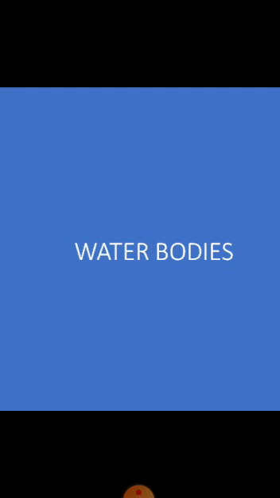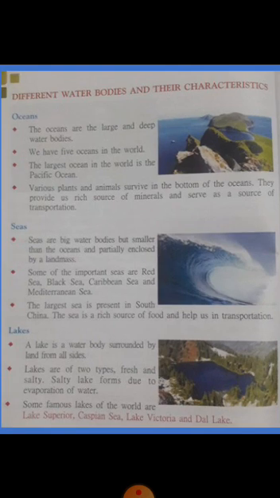We have already learned about water bodies, the main water areas, in previous years. We know that 3/4 of our Earth is covered with water and 1/4 is land. We can see water in different areas like ponds, oceans, seas, lakes, rivers, etc. All these are different water bodies. Now we will learn the different water bodies and their characteristics.